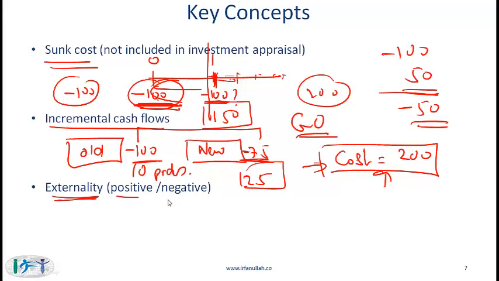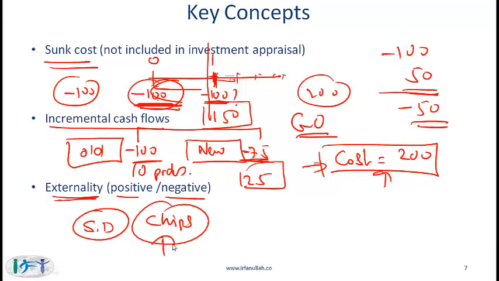Externalities can be both positive or negative, and I will give you an example of each. Let's say that you are running a soft drink company and you decide to introduce another line of business where you are selling chips.